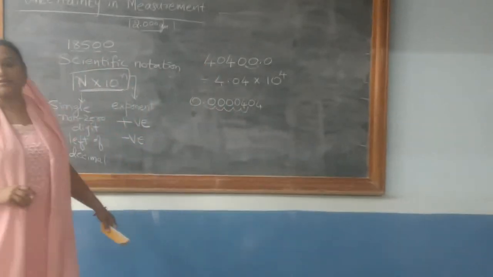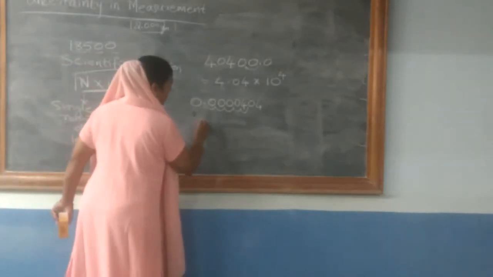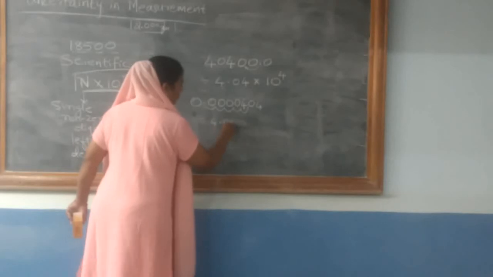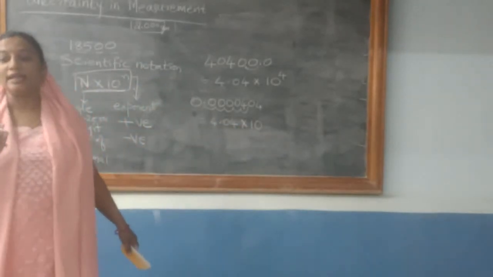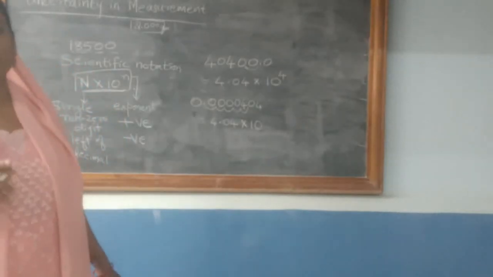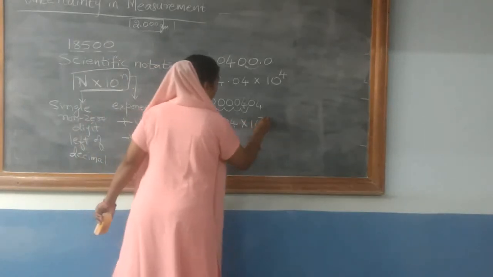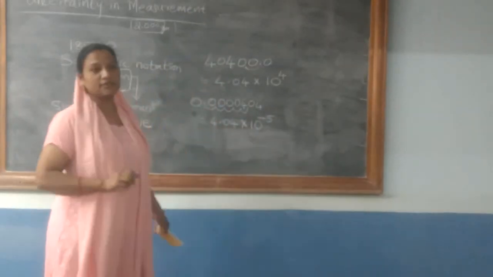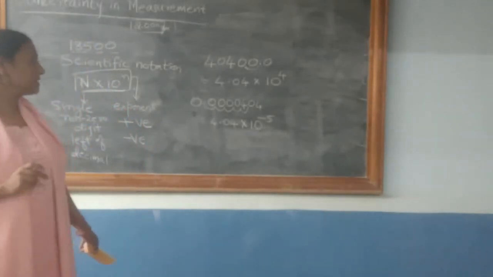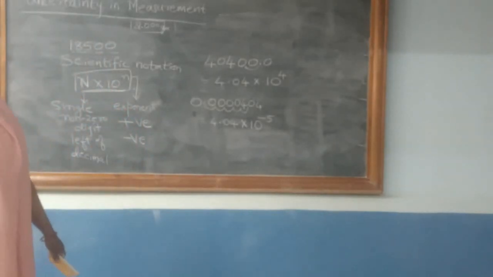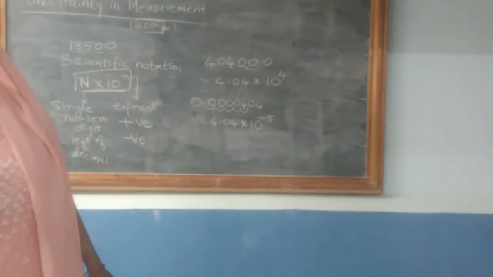If you move 5 places towards the right side, you will get the value once again as 4.04 into 10 to the power of. Now the exponent will be negative. You are moving 5 places, but it will not be +5, it will be -5. 10 raised to -5. This is very, very important to know, when the exponent small n is positive or negative. So this is regarding the scientific notation.